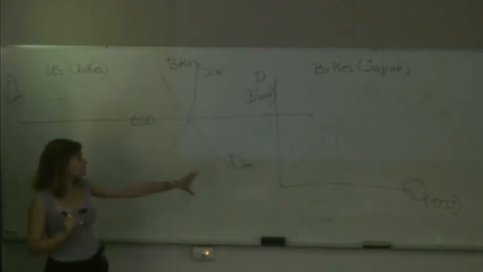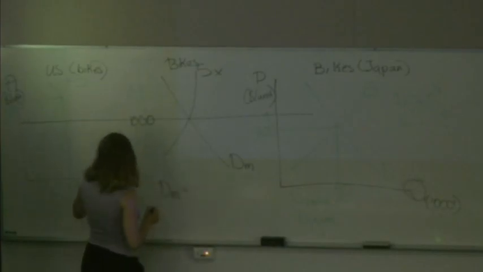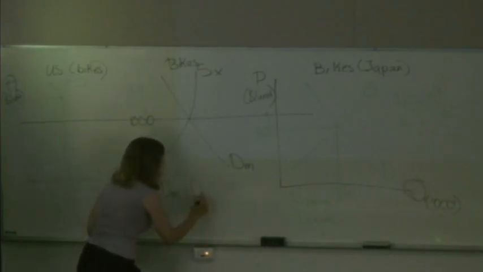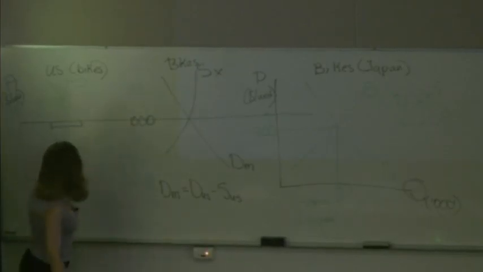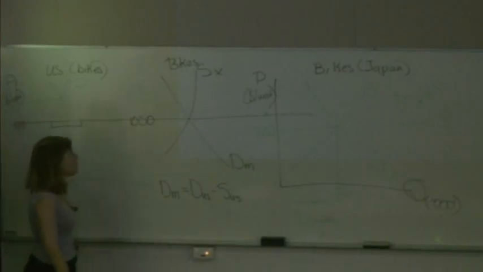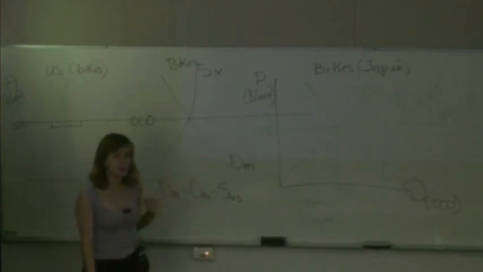Now, the demand for imports comes from the US. So the demand for imports is equal to the demand in the US for motorbikes, take the supply in the US for motorbikes. At the world price, this creates a deficit of motorbikes. So at a lower price of 1,000, people want more motorbikes than the domestic economy is supplying. So this is going to be the demand for imports that come from Japan.